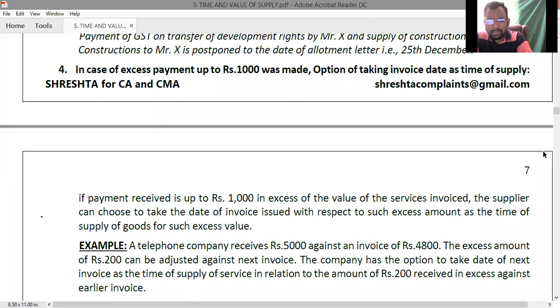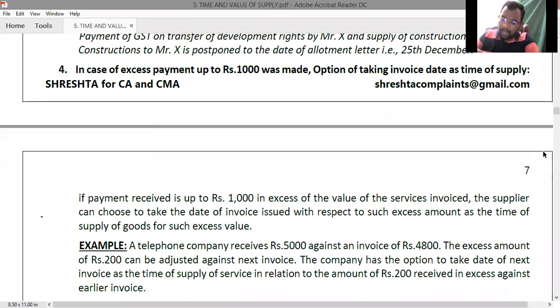ఇప్పుడు 23,762.5 పైస్ ఉంది అనుకోండి, మనం ఎంత పే చేస్తాం? సర్లే అని చెప్పి ఒక 24,000 లేదా 23,800 పే చేస్తాం. రైట్? అంటే సమ్వాట్ ఎక్సెస్ అమౌంట్ వి విల్ పే. But no need to worry, that excess amount will be adjusted towards your next bill. Since that amount will be adjusting towards next bill, for that advance amount, the time of supply should be taken as date of invoice. Which date of invoice? The date of invoice of the next month.